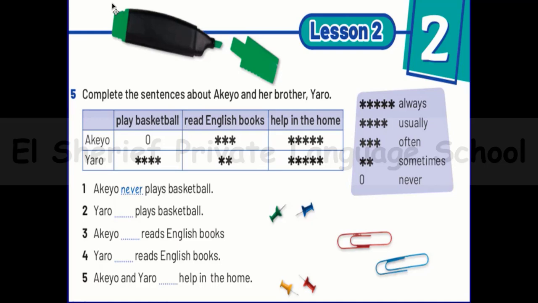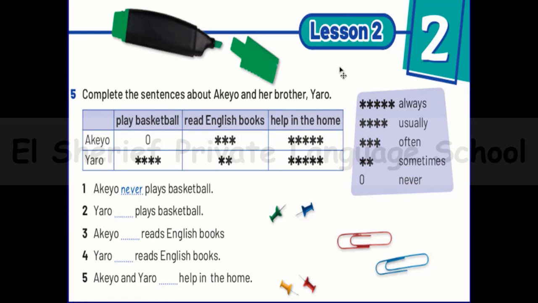We are still in lesson 2, but in this part we will talk about the adverbs of frequency. In unit 1 we talked about present simple, and we said that we have some words that we can use with the present simple. And by the way, they are called adverbs of frequency. So what's the difference between the word always, usually, never, sometimes, often? In this picture, we can feel that all of these words, we are using them to express how many times I'm doing that verb, or how many times I repeat that action in my life.